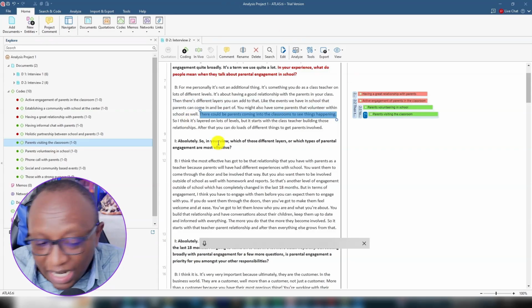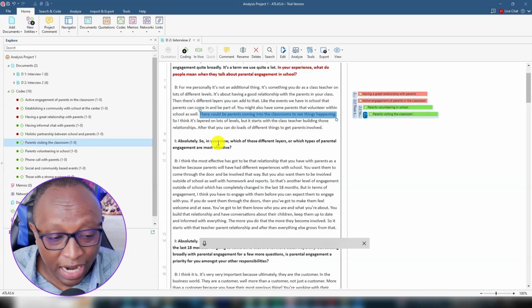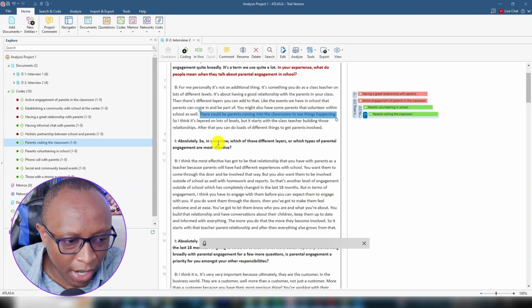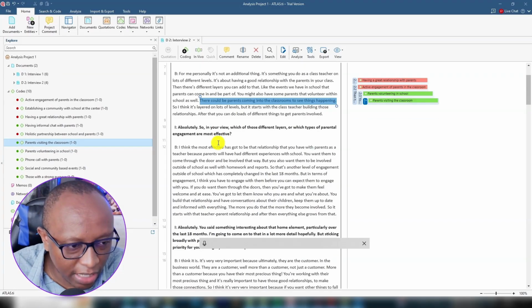Look at that. We still have not even gotten to the second question, but this person had given us codes that we thought are what they thought were effective ways of parental engagement. But still, let us read their responses.